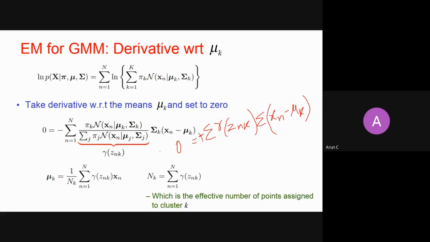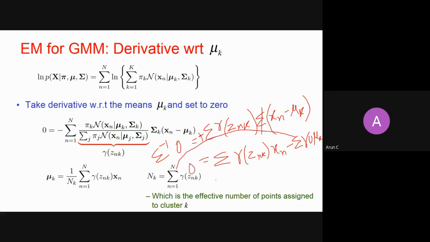If you multiply sigma inverse on both sides, then sigma inverse times 0 will be 0, and this sigma will go away because it becomes identity. So you are left with summation of gamma znk xn, minus summation of gamma znk mu k. Then you bring this to the right hand side because the left side is 0.